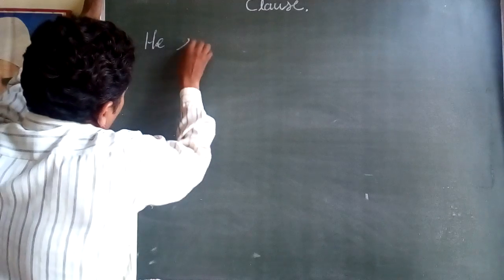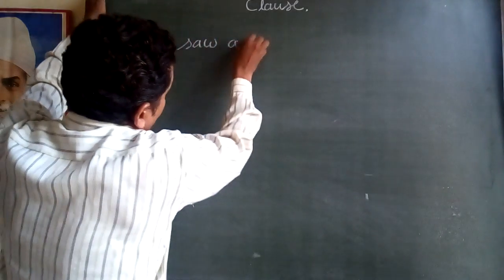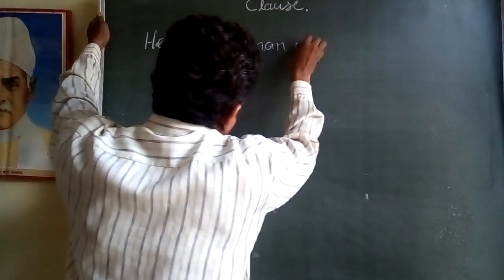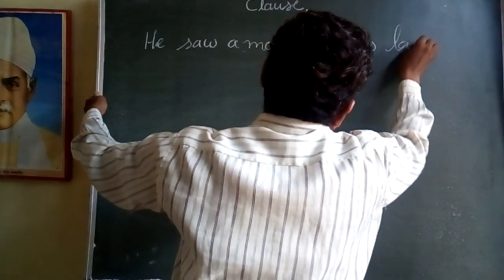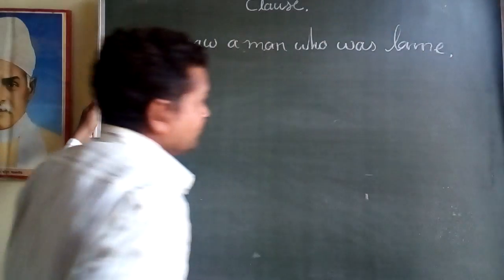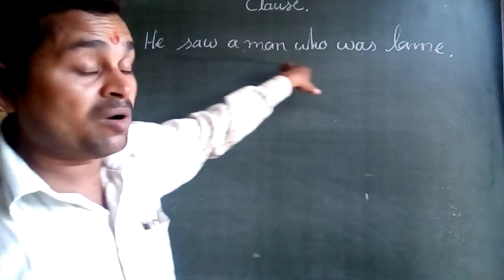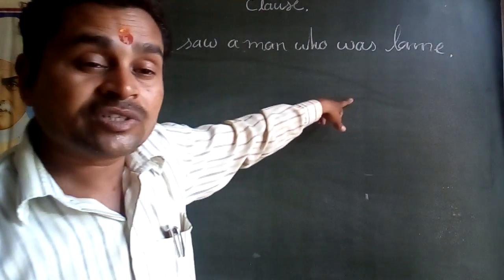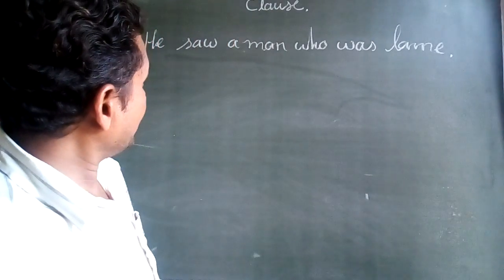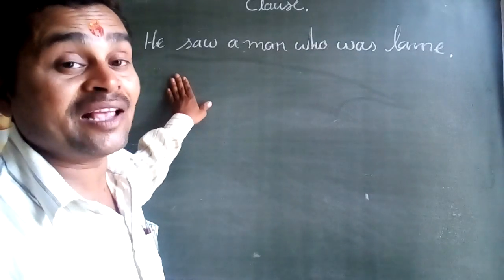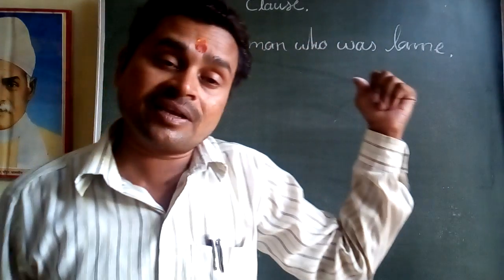He saw a man who was lame. This is also a longer sentence which contains a subject and a clause. So you can say this is an example. You can analyze it.